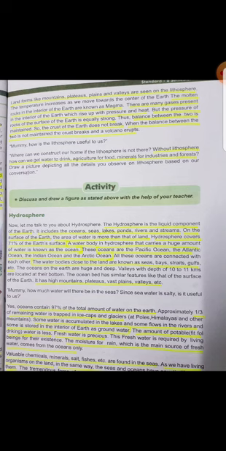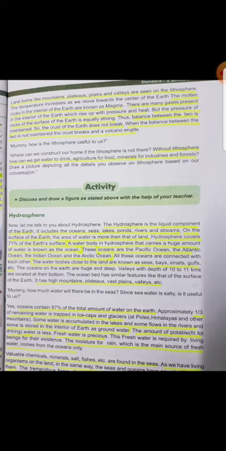Without lithosphere, how can we get water to drink? We don't even get water to drink. Agriculture for food, we don't even get food, agriculture is not possible. Minerals for industries and forest. Industries produce different products, they need minerals. So from where do we get the minerals? And also the forest does not exist.